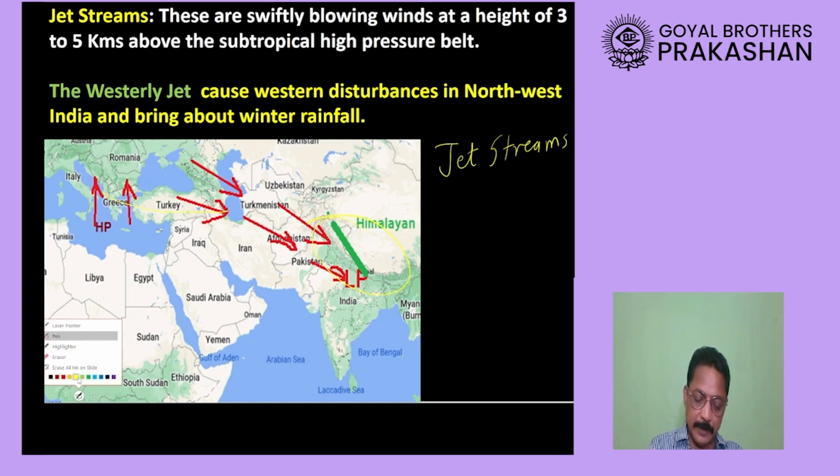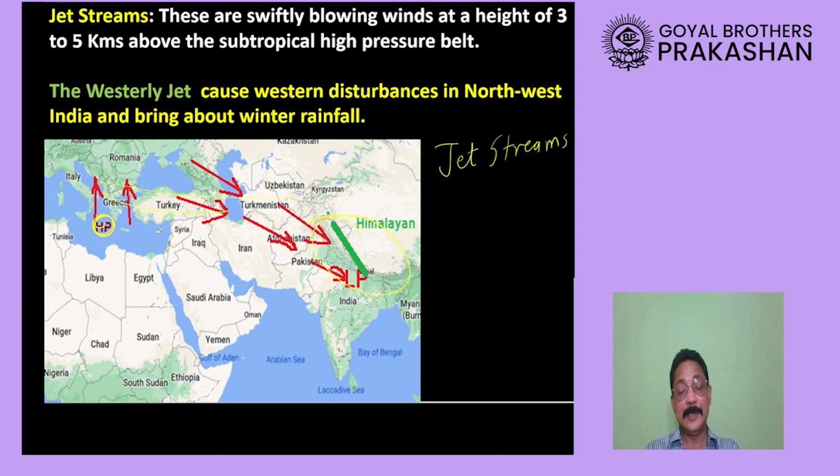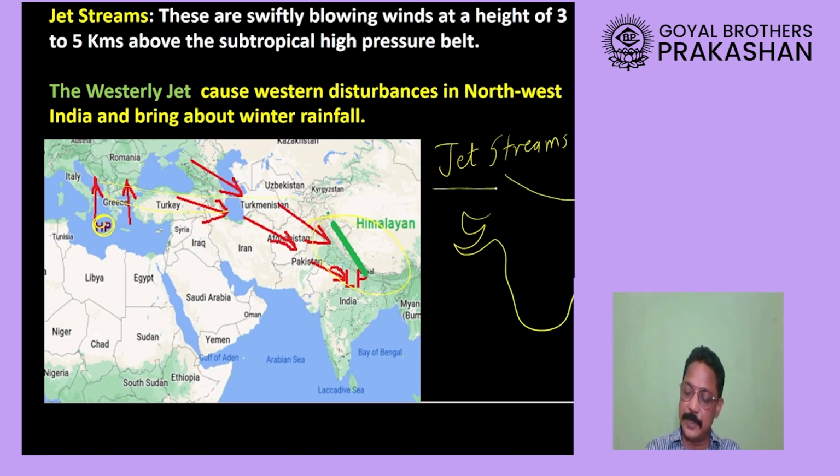These winds are coming from the Mediterranean Sea, where high pressure is there. Where are they coming? Towards India. So what will happen because of that? Correct. These winds are carrying moisture towards India. Now if I draw here India, and here the Himalaya mountain, these winds come towards India, getting blocked by the Himalayas. So therefore, this part will receive rainfall.